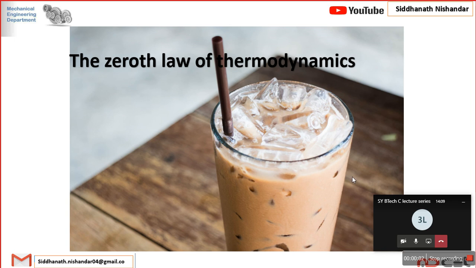Okay, the zeroth law of thermodynamics. If you see the picture showing the cold drinks, why did I purposefully put this image in front of you? What does it indicate? I initially thought that every system tries to reach equilibrium. That is thermal equilibrium. After some time, the cold drink temperature becomes equal to the surrounding temperature because it dissipates heat.